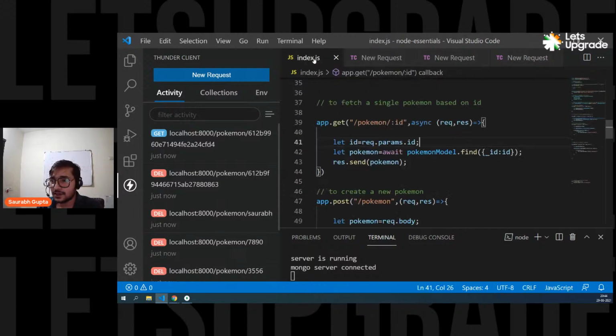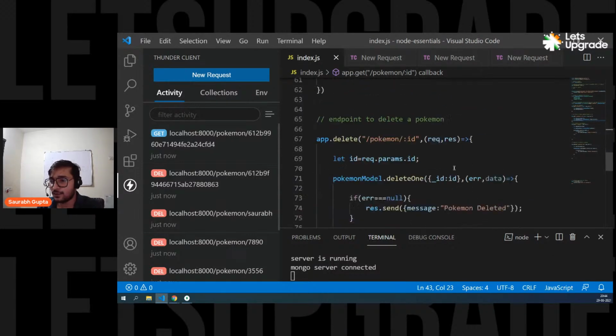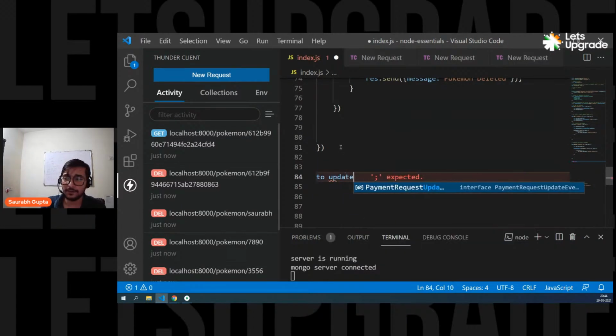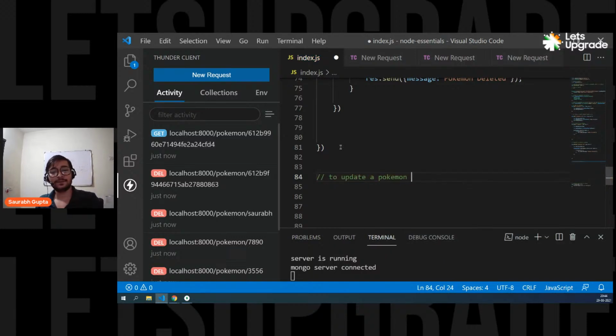Okay, guys. So now let's create the final route. Update a Pokemon. Final route. Okay, to update the Pokemon. Now, remember, guys, when you want to create something, you only pass data. When you want to delete something, you only pass ID in the URL. But in update, you pass two things. Because now you're updating. That means you pass the new data that you want to update, plus you also pass the ID where you want to update.